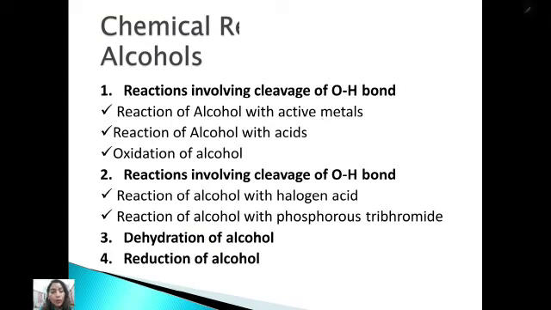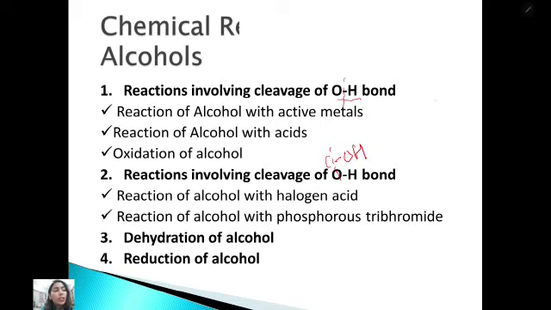There are 4 types of reaction. First is the cleavage of the O-H bond. Second is the cleavage of the C-OH bond. Third is the dehydration of alcohol, and fourth is the reduction of alcohol. So step by step we will go through the reactions.